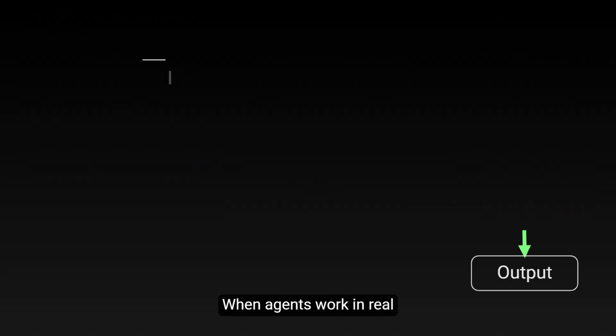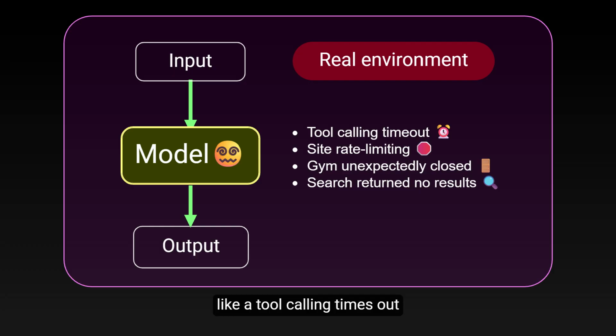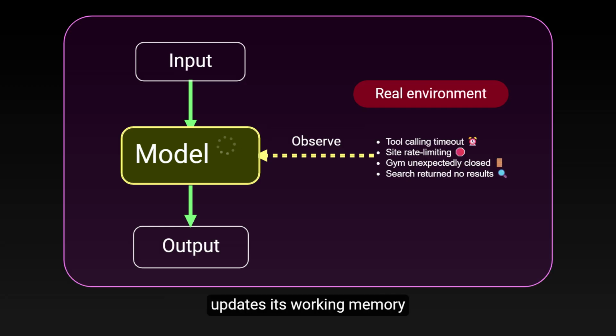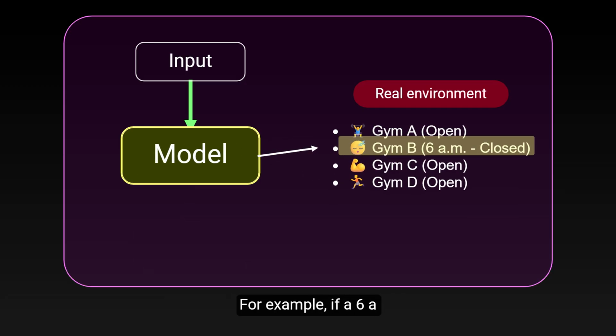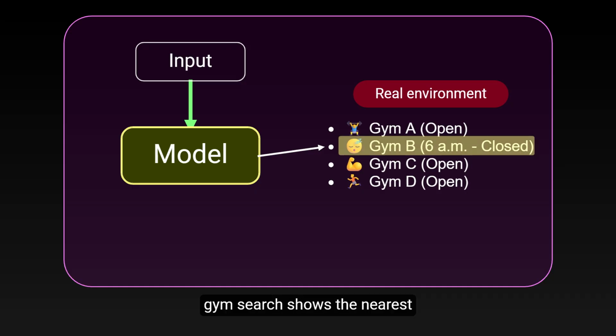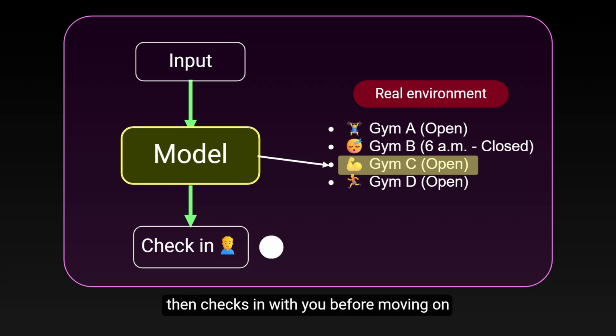When agents work in a real environment, things get messy, like a tool call times out, a site rate limits, a gym that looked open is actually closed, or a search returns nothing. Instead of stopping, the agent needs to observe the outcome, update its working memory, and smoothly replan. For example, if a 6 a.m. gym search shows the nearest option is temporarily closed, the agent notes it, tries the next closest choice, then checks in with you before moving on.